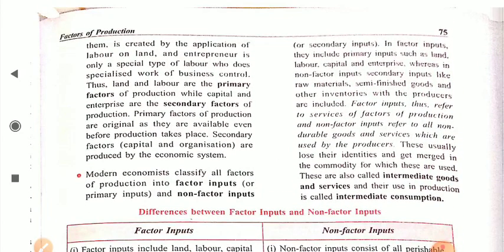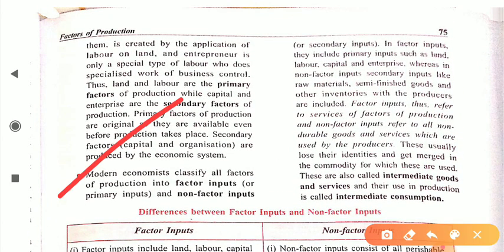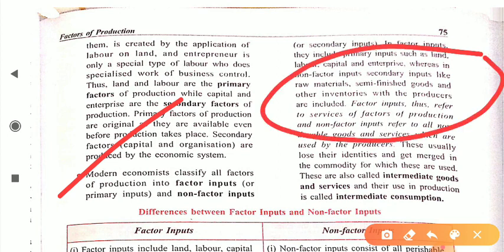In this modern classification, all factors of production are divided into factor inputs or primary inputs, and non-factor inputs or secondary inputs. Factor inputs include primary inputs such as land, labor, capital and entrepreneur, whereas non-factor inputs, secondary inputs, are like raw material, semi-finished goods and other inventory. So always keep in mind, when you talk about the modern classification of factors of production, you have two things.